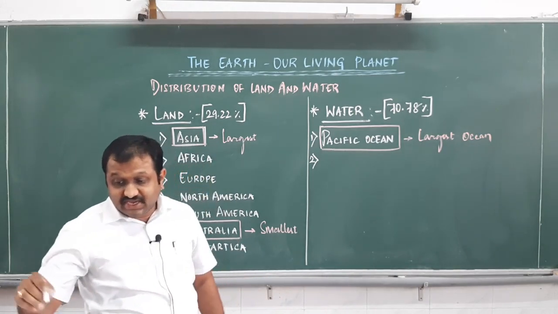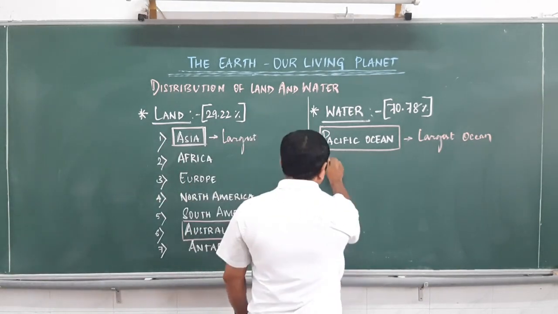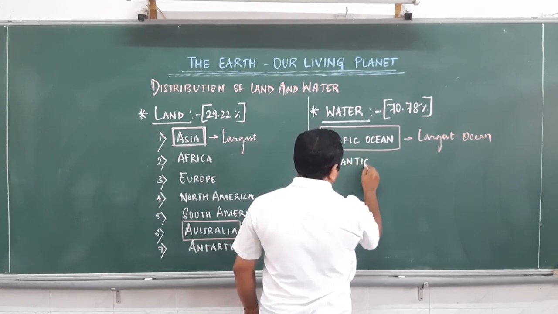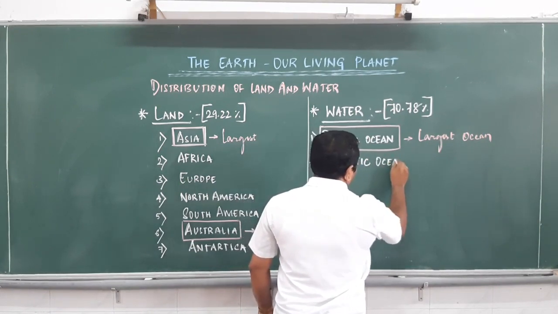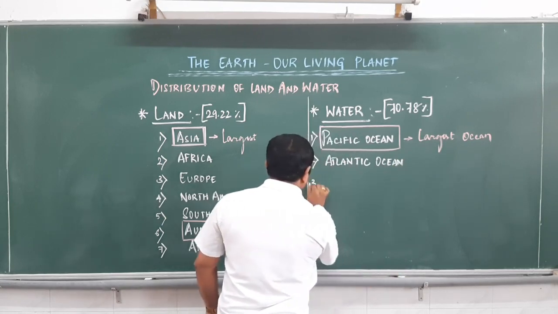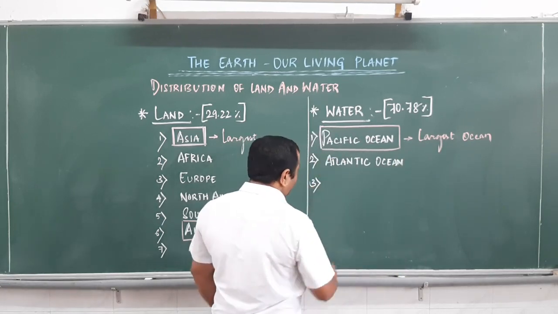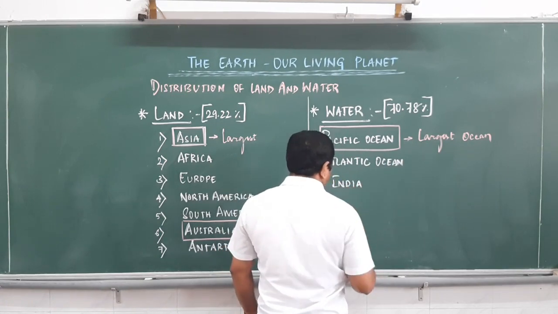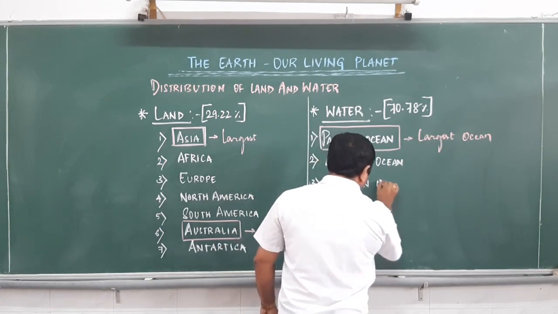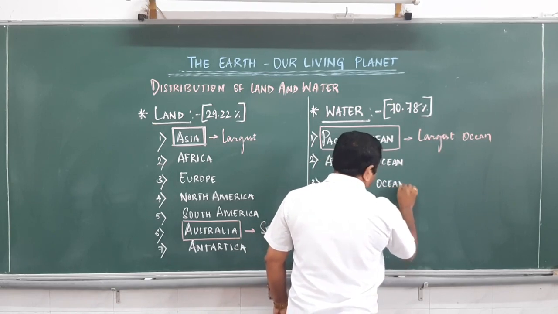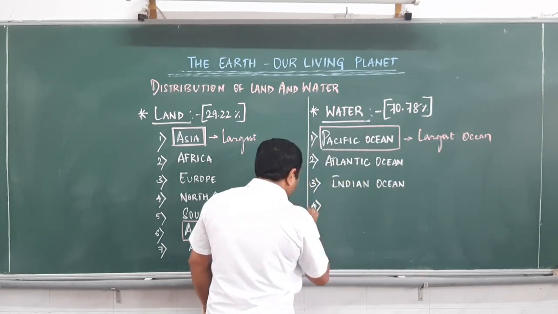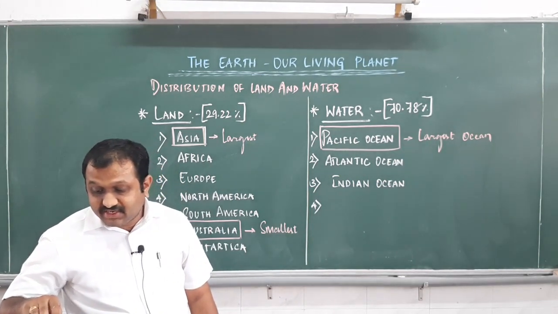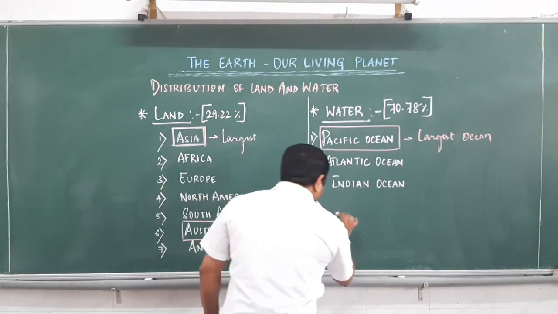Coming to the second, Atlantic Ocean. Then Indian Ocean. And the last ocean is called the Arctic Ocean.